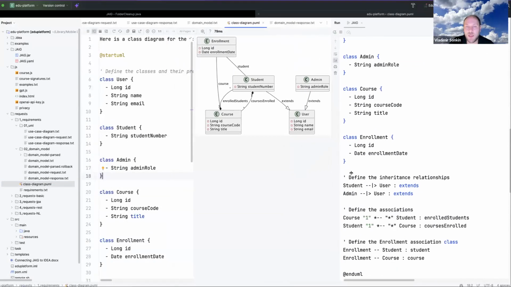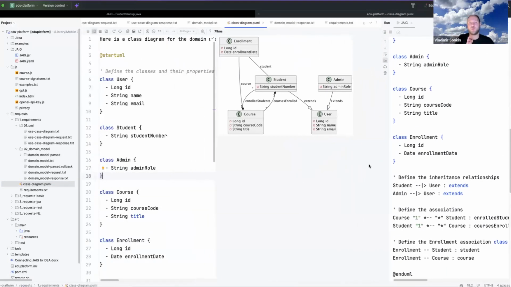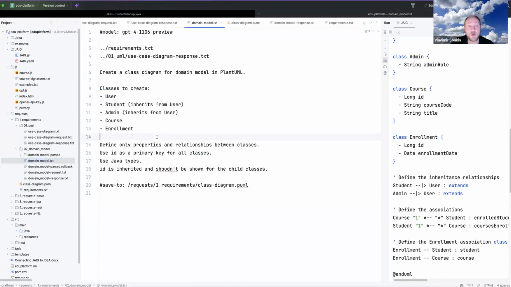It is more complicated because GPT-4 is like a more intelligent human. It is giving results which often are just too complicated, overcomplicated. We do not need all of these things, like student number. So it's a little bit overcomplicated. This is another reason why in many cases I prefer to use a more dumb model.